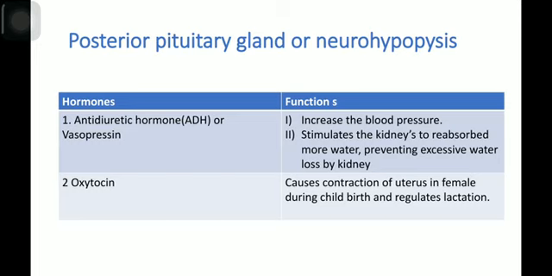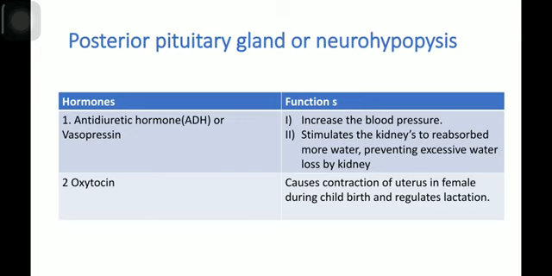Posterior pituitary gland or neurohypophysis. Two very important hormones are released by the posterior pituitary gland or neurohypophysis. These are the antidiuretic hormone ADH, vasopressin, and oxytocin. Actually, antidiuretic hormone or vasopressin and oxytocin are not produced by the posterior pituitary gland. These two hormones are produced by the hypothalamus, but they are stored in the posterior pituitary gland and secreted from there.